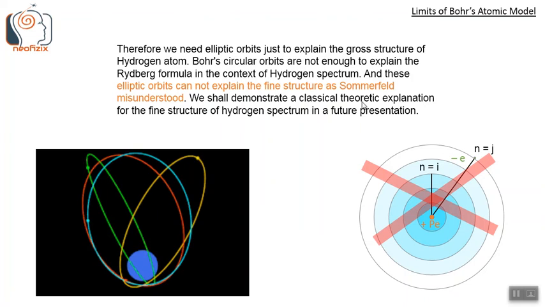We shall demonstrate a classical theoretic explanation for the fine structure of hydrogen spectrum in a future presentation. In this presentation, we showed that Bohr's circular orbits are not enough. We need elliptic orbits to explain all the Lyman, Balmer, Paschen series in the Rydberg formula. So we end this presentation here.